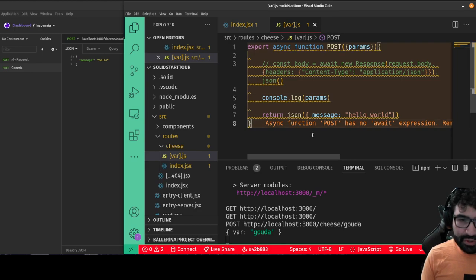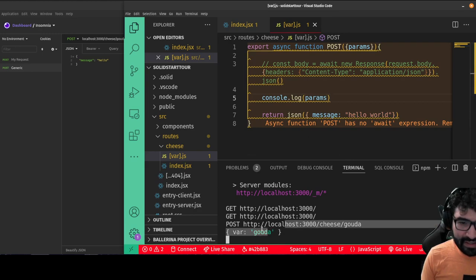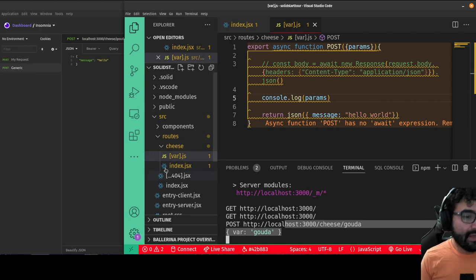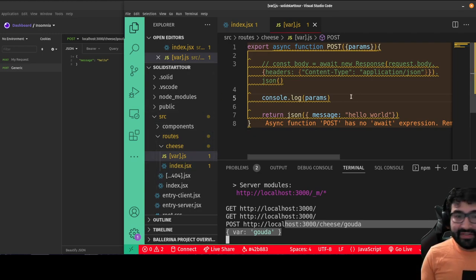Still not quite sure what it doesn't like. Return JSON, message hello world. And it seems like a perfectly fine response. The console log is just fine. But I'm not going to sit here and play with that too long right now. Okay, but basically that's how you can do API routes. And it's actually pretty straightforward.